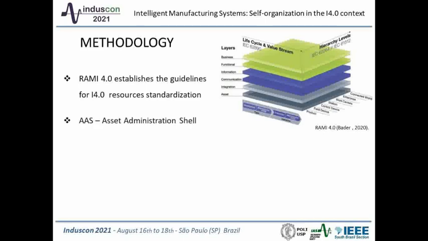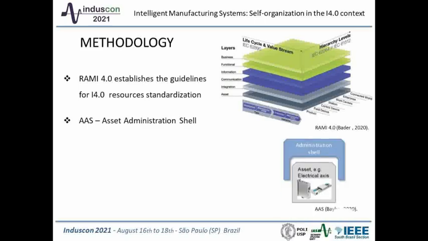Lastly, the standardization of I4.0 resources is made possible by the concept of the Asset Administration Shell, AAS. AAS composes the assets and the administration shell, enabling a formal description for mapping and extracting I4.0 data.